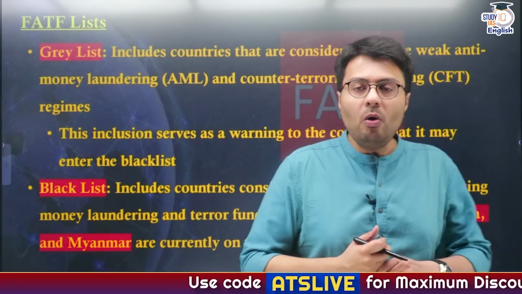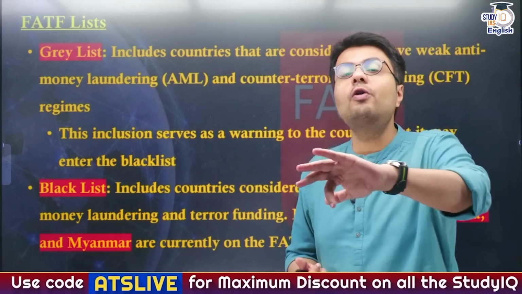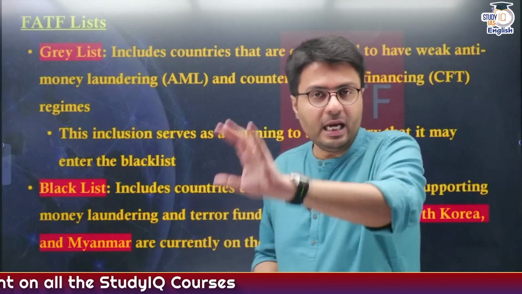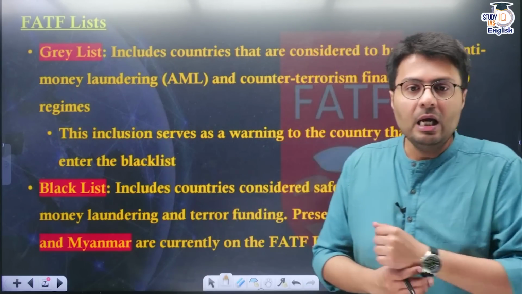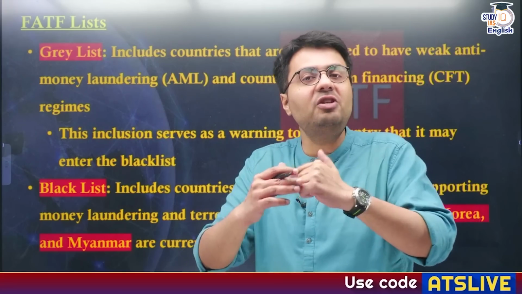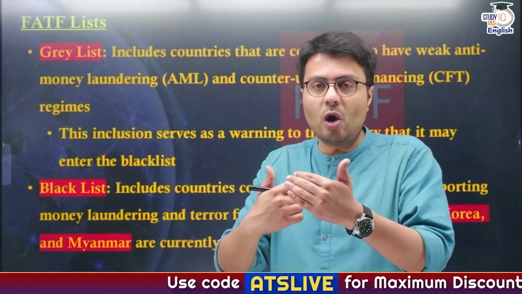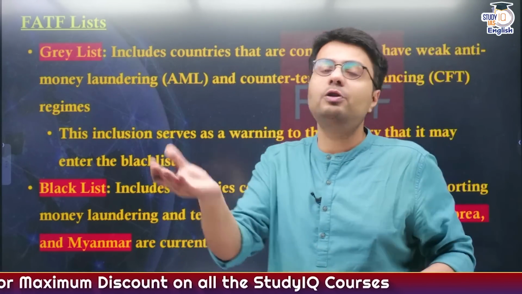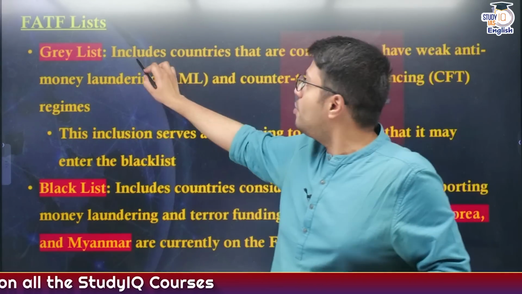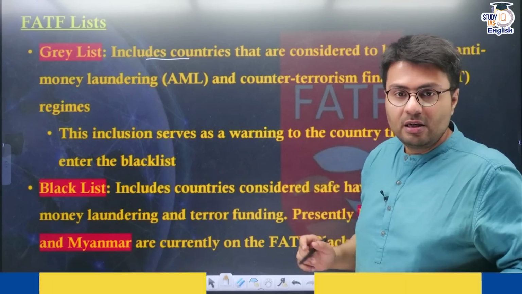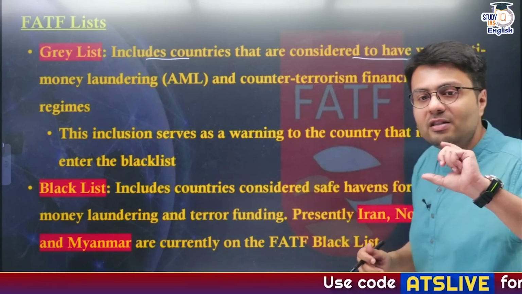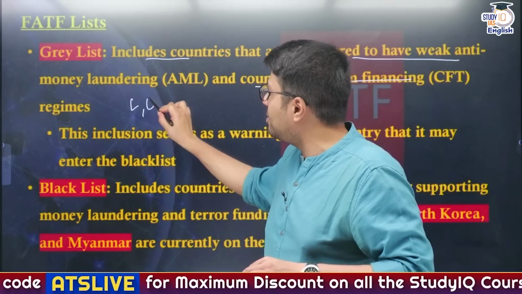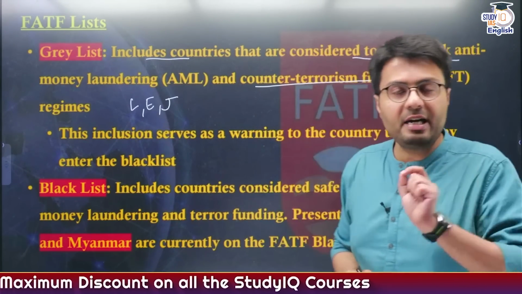Now, let's see how FATF punishes countries who do not follow its instructions regarding what standards or what kind of policy they should bring in order to prevent money laundering and terrorist financing. Suppose a country is not bringing any changes in its legislation, or is not implementing those legislations, or the judiciary of that country is not punishing people responsible for these crimes, then FATF includes these countries in what is known as the grey list. Now, this is considered when a country has a weak anti-money laundering and counter-terrorism financing regime, be it legislative measures, be it executive measures, or be it judiciary-related measures, right?